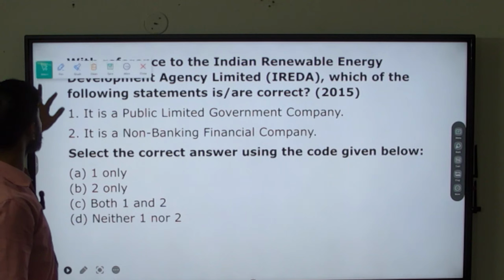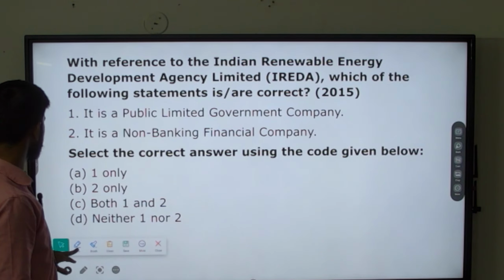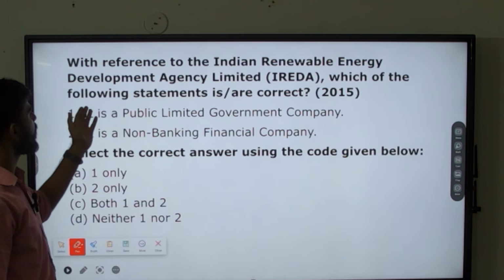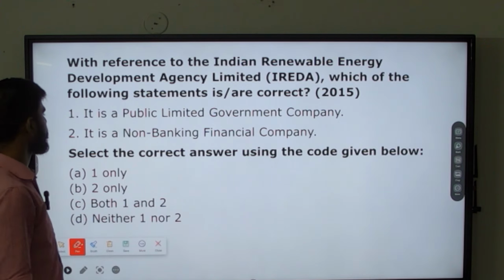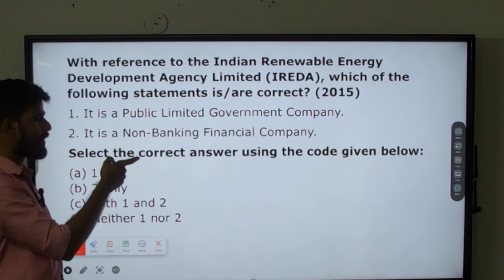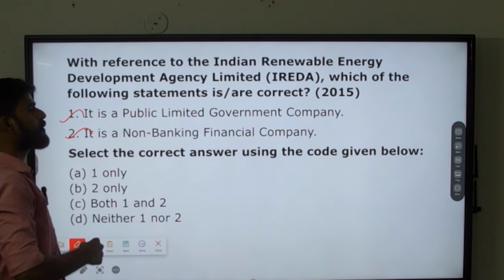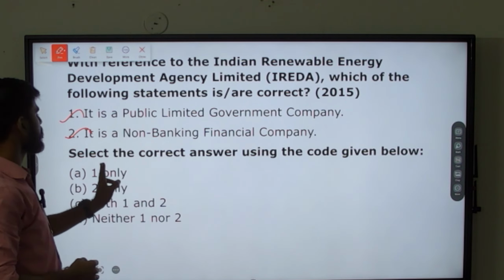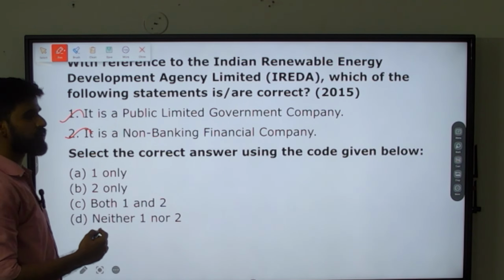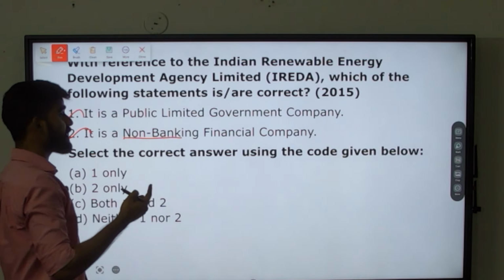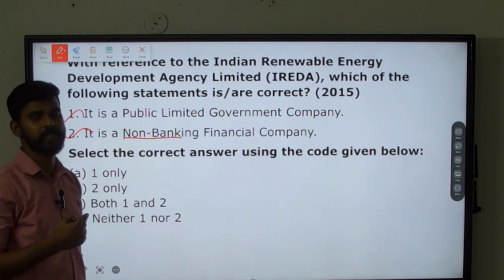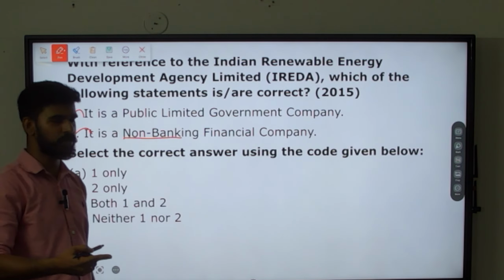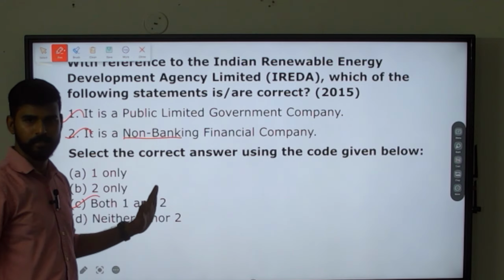This is the question that was asked in UPSC prelims in the year 2015. With reference to IREDA, which of the following statements is correct? It is a public limited government company. Yes, we saw that, this is right. And it is a non-banking financial company. When this question was asked, aspirants got confused with this statement. Is it a non-banking financial institution? Yes, it is, because they are going to finance renewable energy projects. So both the statements are right.